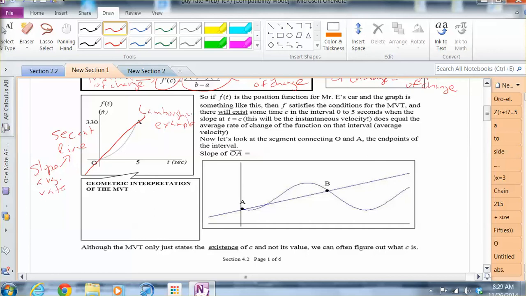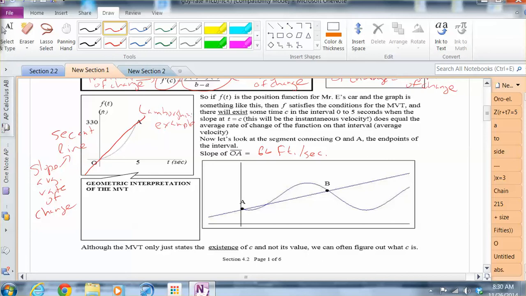Average rate of change. Which makes sense because average rate of change is f of b minus f of a, right? Or in this case, we're doing 330 minus 0 over 5 minus 0 to get the average rate of change. So the slope of OA is what we calculated earlier in this lesson: 66 feet per second, that's the average velocity for my 5-second journey in the Lamborghini.